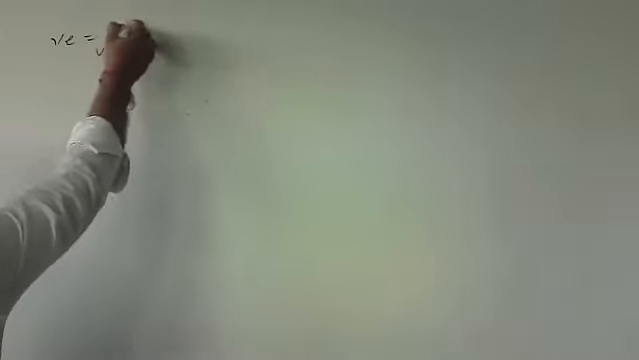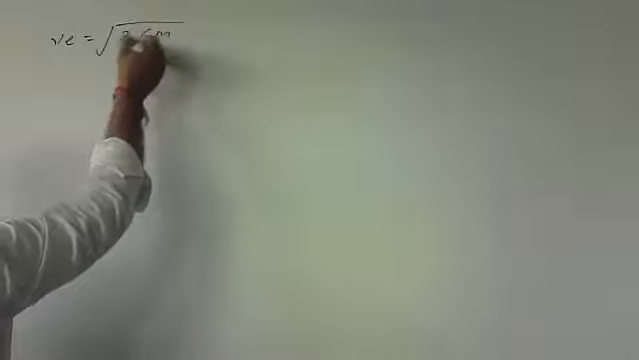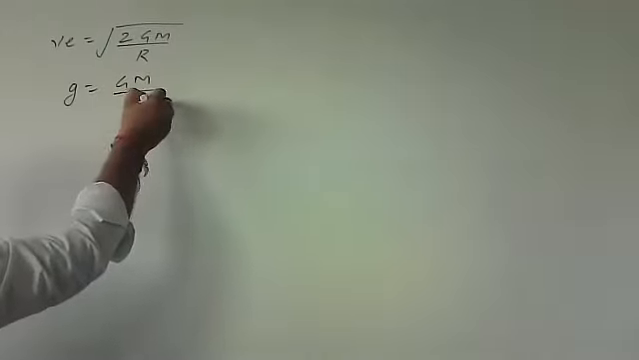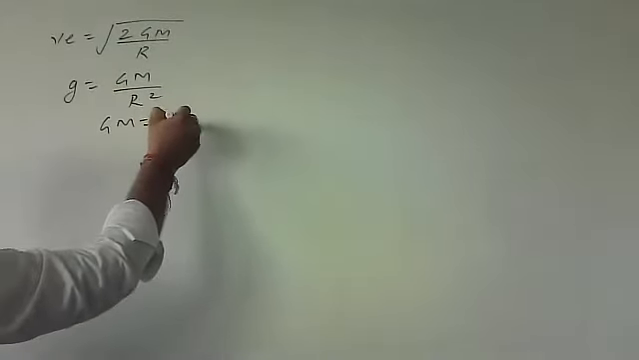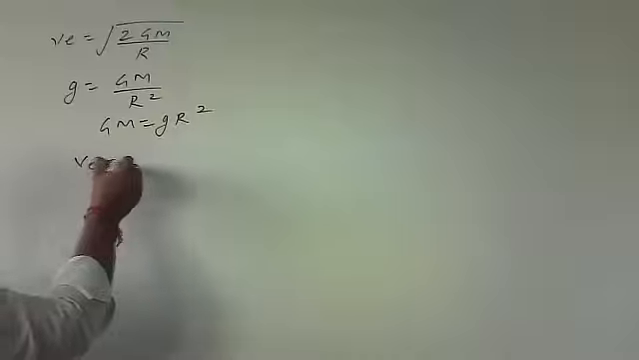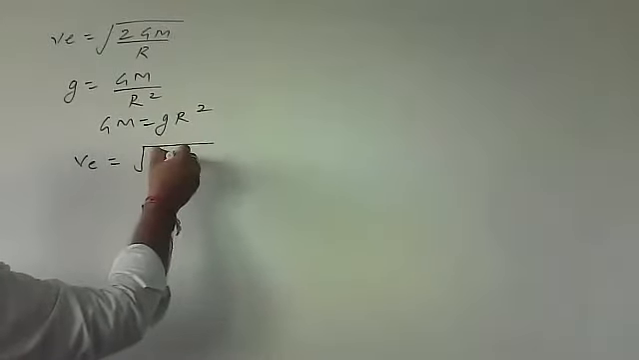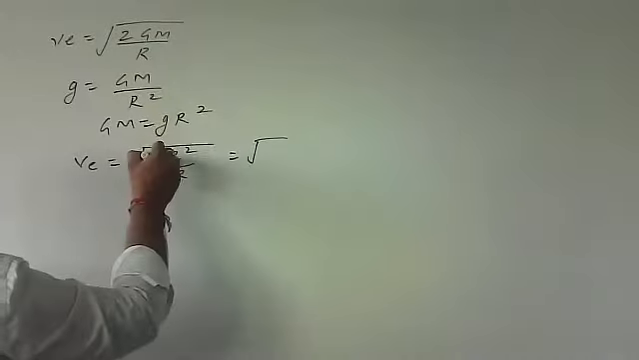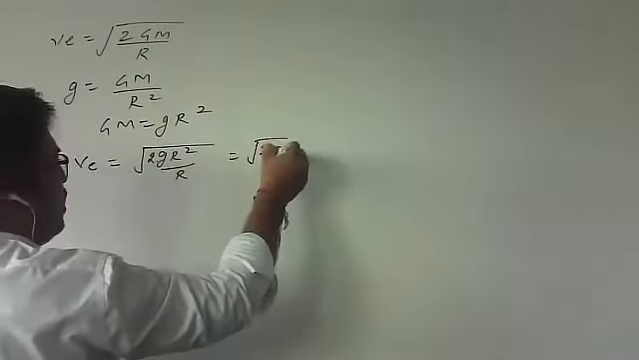Kinetic energy of the body we discussed. Escape velocity we expressed as v escape is equal to root of 2GM divided by r. That format I have developed. Now we all know g is equal to GM upon r². That means GM can be replaced by gr². If I replace this in the escape velocity, it will be root of 2 gr² divided by r. So we will get root of 2gr.